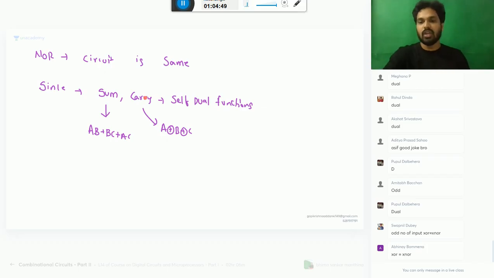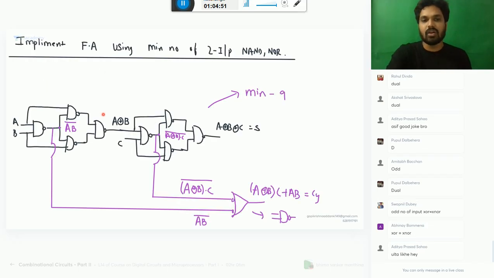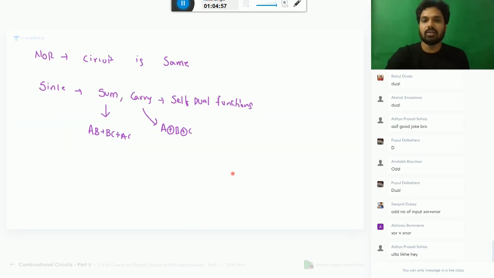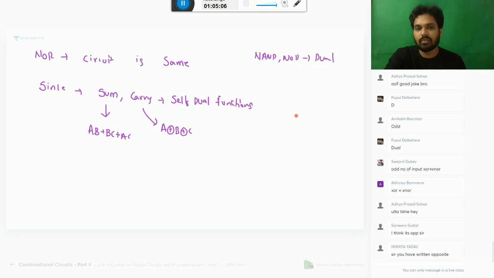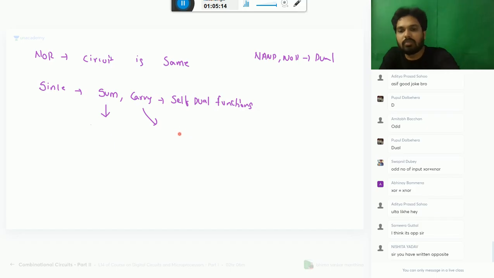You know, if a NAND gate is replaced by a NOR gate, XOR will become XNOR, and similarly this will become its dual. NAND and NOR are dual to each other. If you replace a NAND gate with a NOR gate, the function will become its dual.